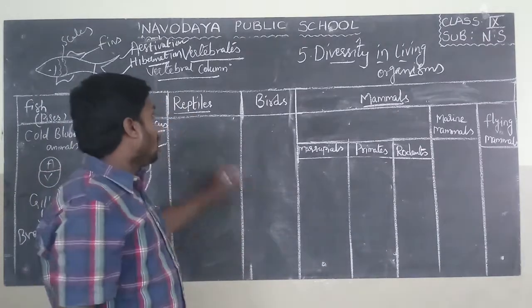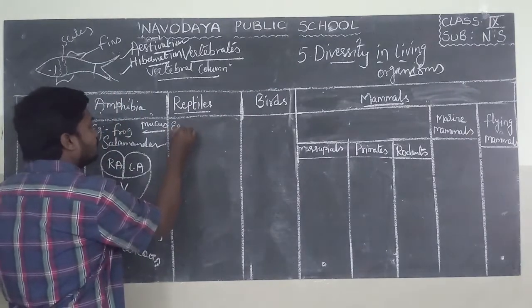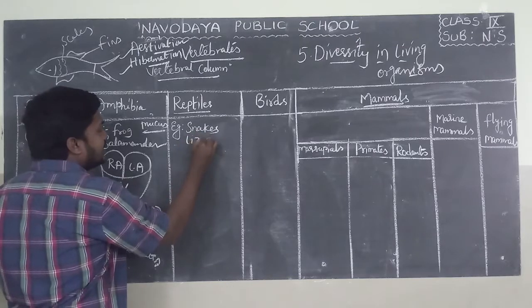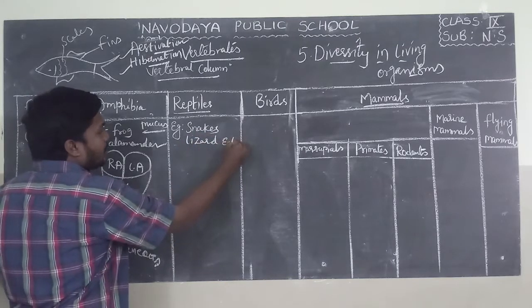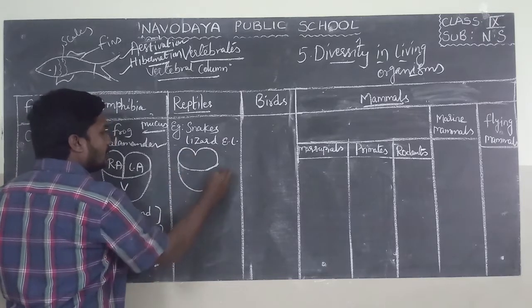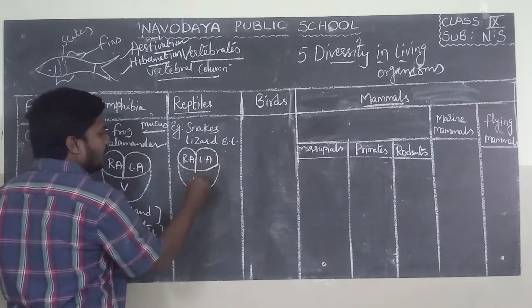Okay, now I will explain about reptiles. Examples of reptiles are snakes, lizards, etc. They have a three-chambered heart: right auricle, left auricle, and only one ventricle.